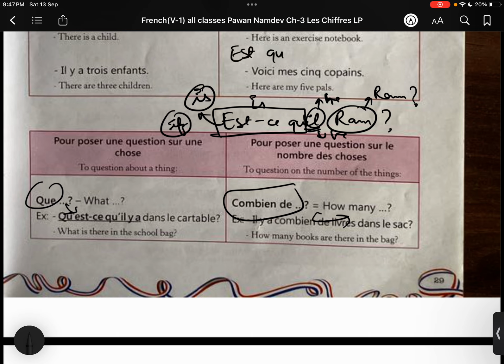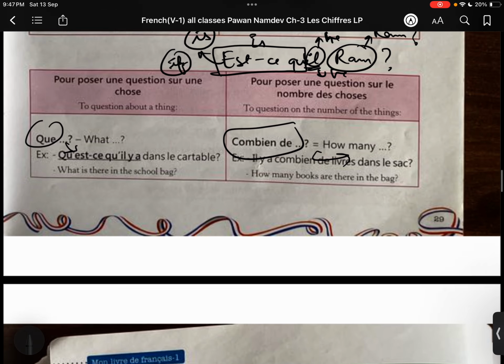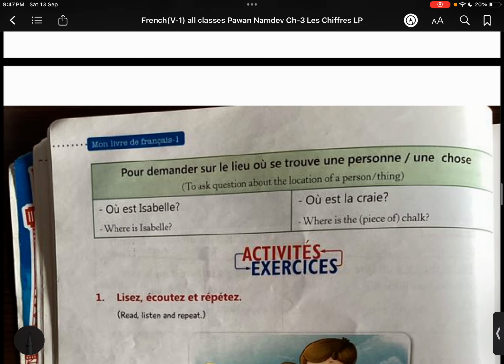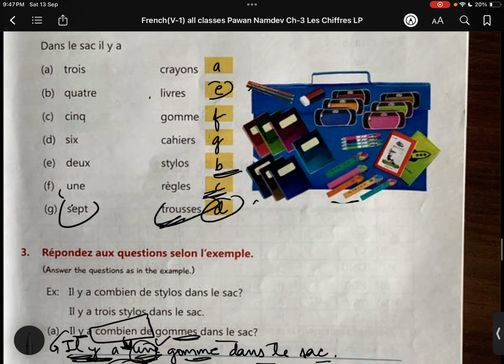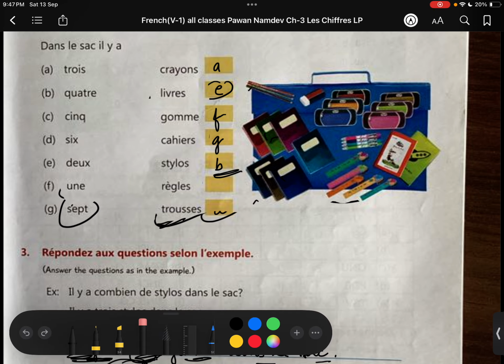Why il? For she it is elle. L means she, S means is. Either if she is Sita or ask elle Sita. Is she Sita? So ask is used for is and ask is also used for if. So these things are clear. These are the exercises. You have to just see the image and you can just simply do that.